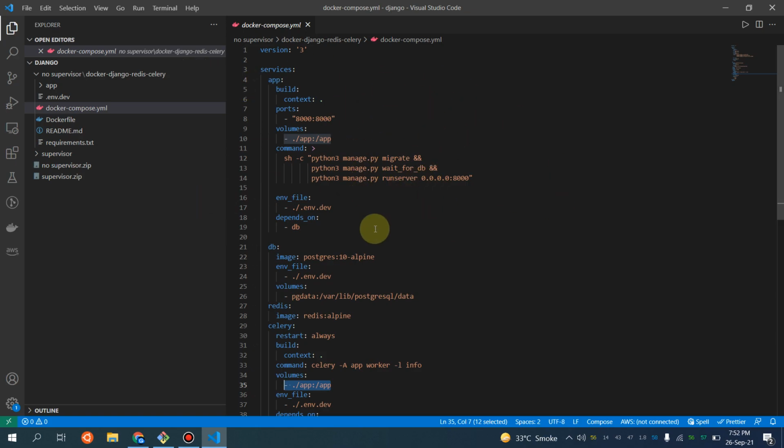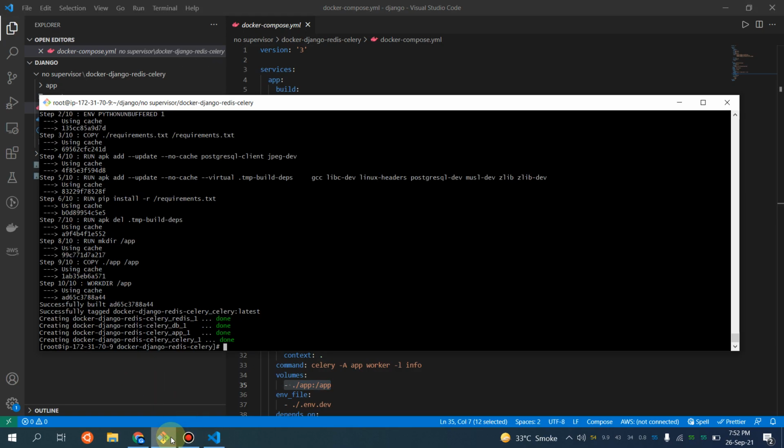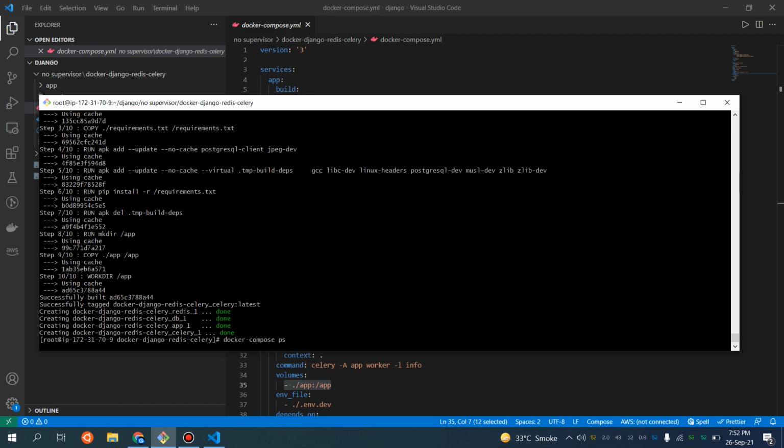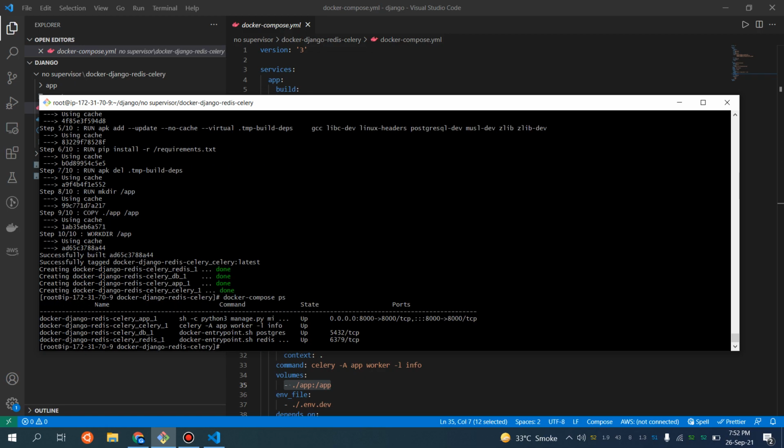This is just a demonstration to give you more understanding of what architecture we should be using with regard to the scaling of our Django application. So you see our containers are up. If I do docker compose ps, you will see that our containers are up.